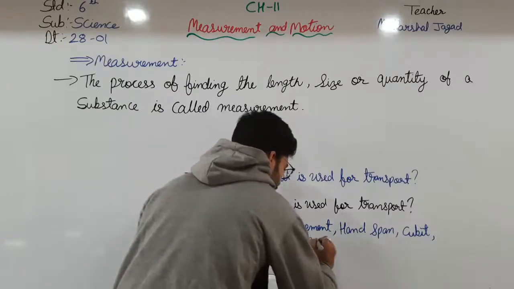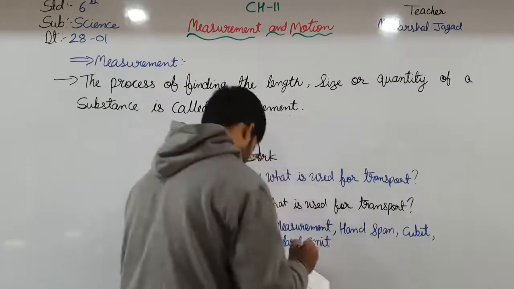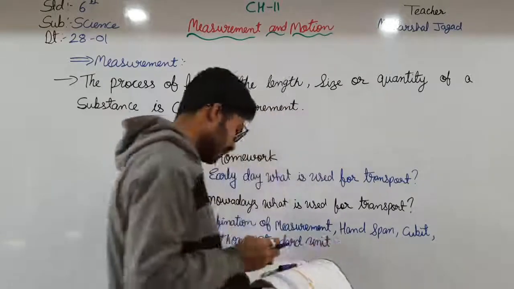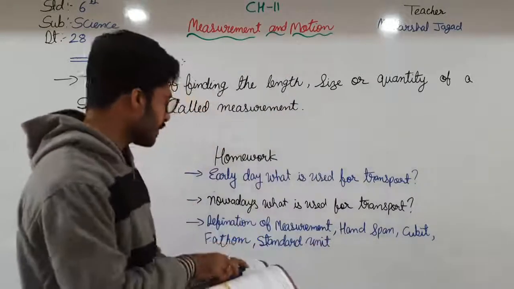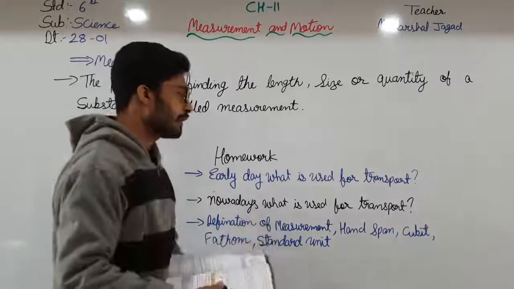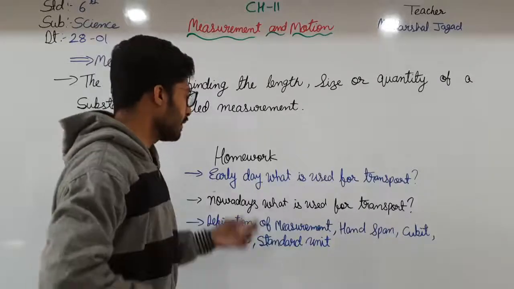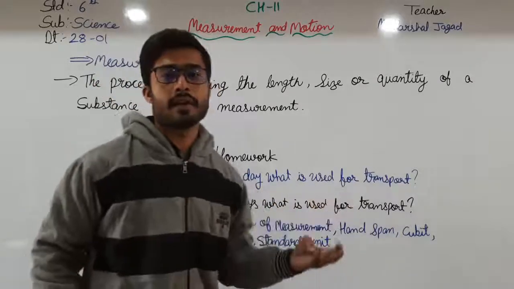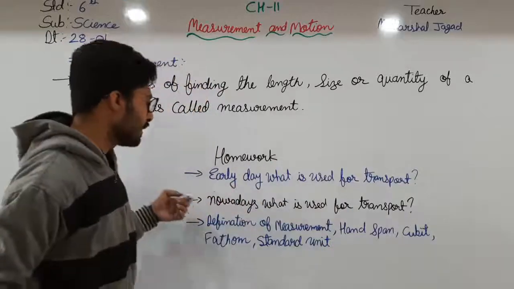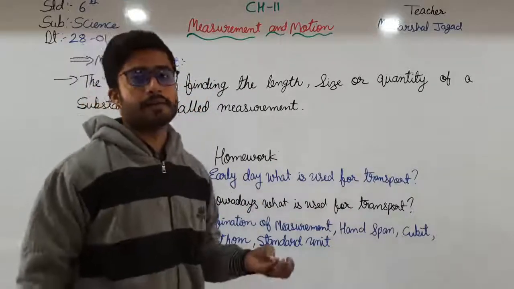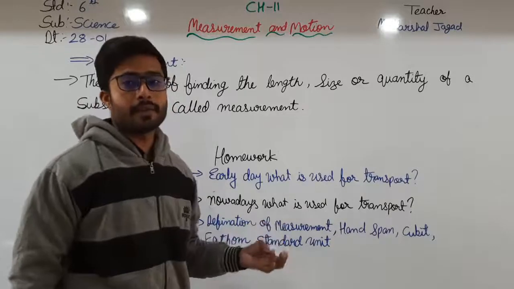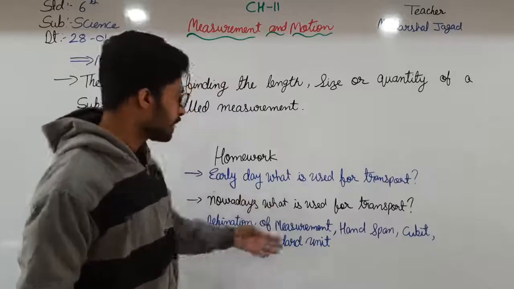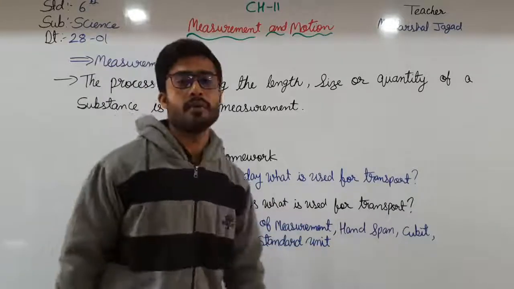Okay, all these things have to be written as definitions. In earlier days, what is used: horse cart, bullock cart, and all that you have to write. And nowadays means cars, motorcycles, aeroplanes, ships, and all these things. And here the definitions are given that you have to write.